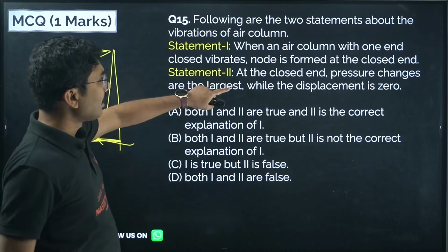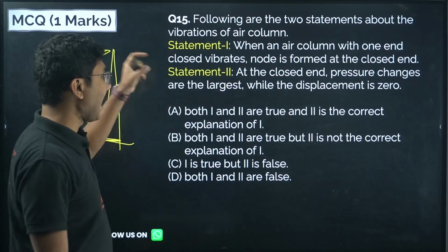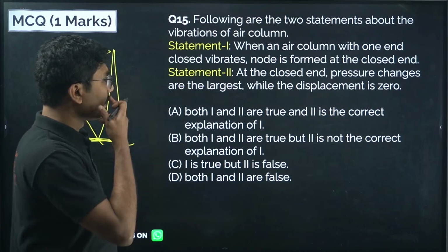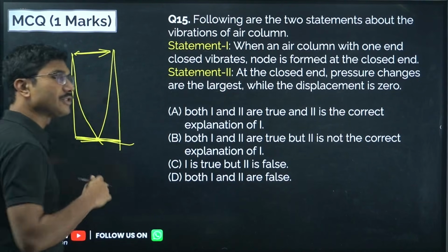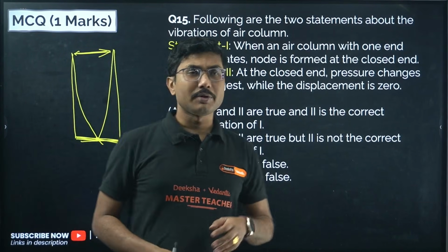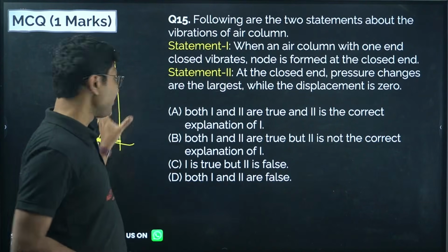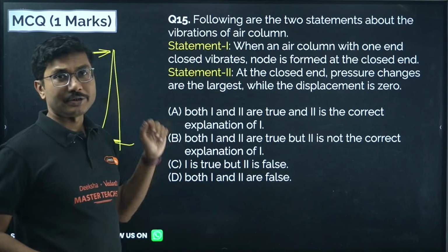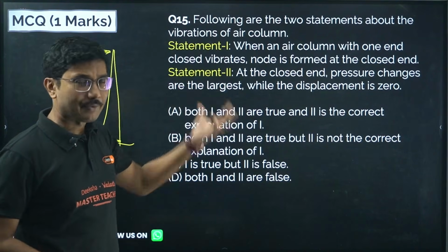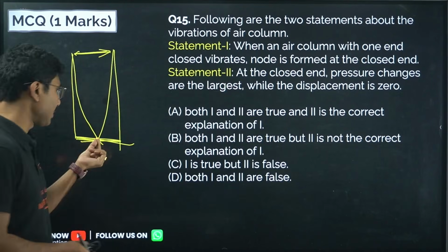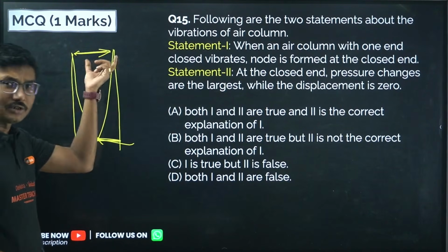Displacement being 0 is correct. Pressure change is largest at both positions, because here the variation is maximum and there the variation is minimum. So here is the highest pressure and there is the lowest pressure. Variation can be highest, can be lowest.